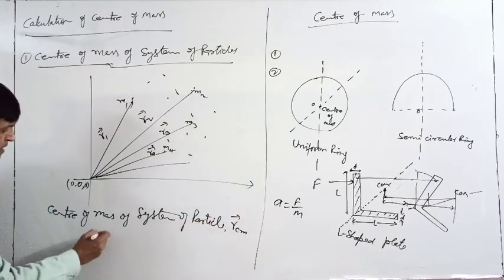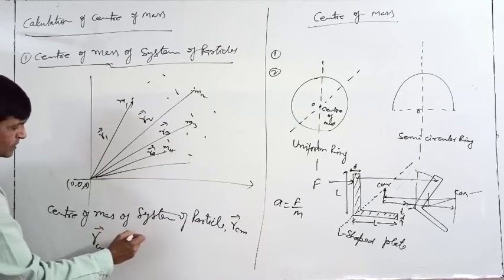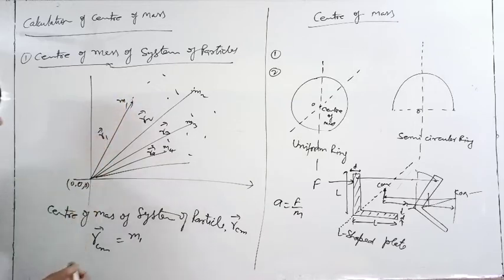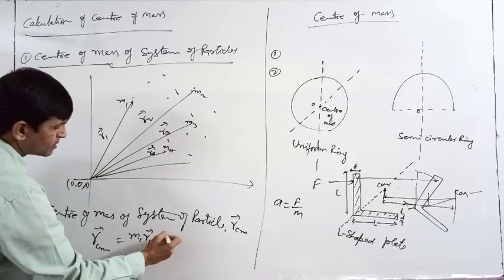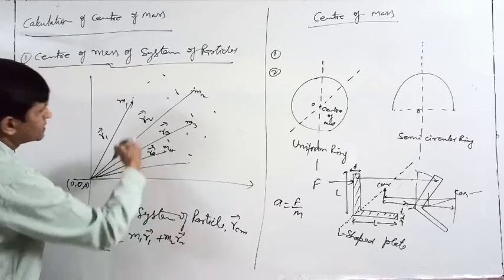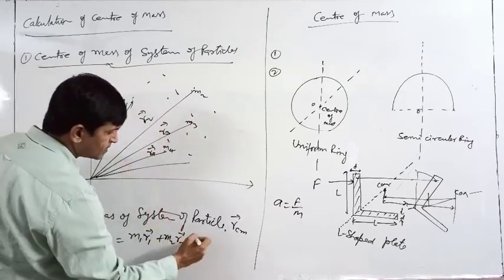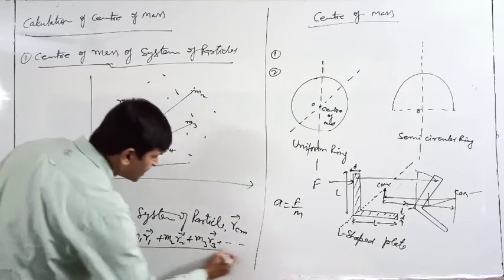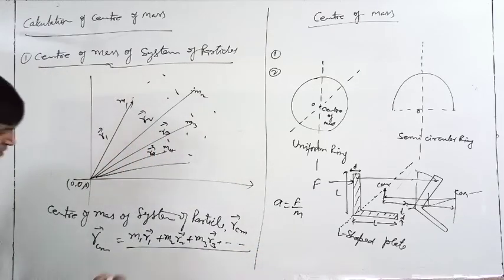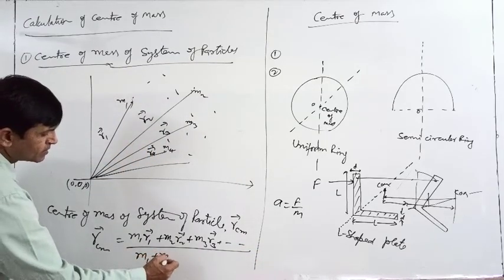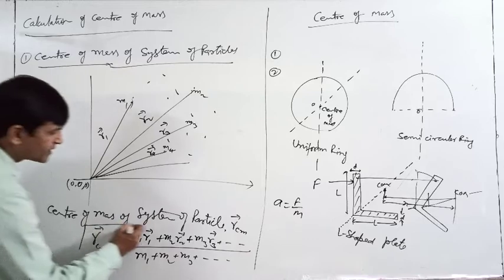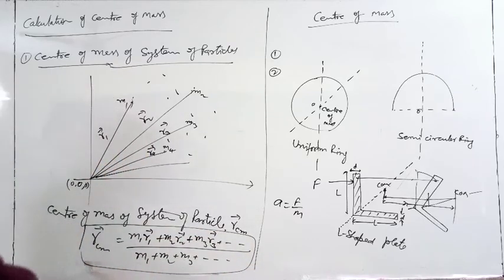So RCM is defined as M1 and position R1, product of these two, M1 R1, plus M2 R2, M3 R3, like this, and divided by total mass. Total mass M1 plus M2 plus M3, like this. So in this manner we can define position of your center of mass. Understood?